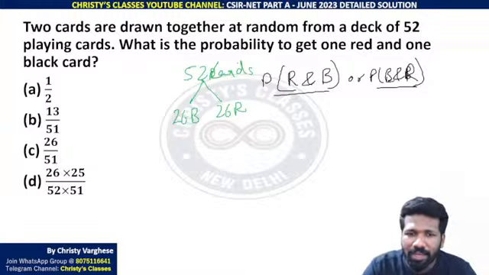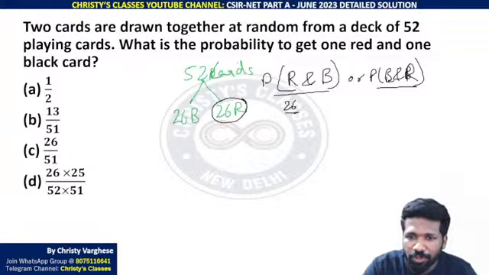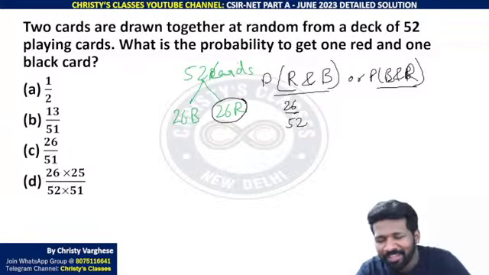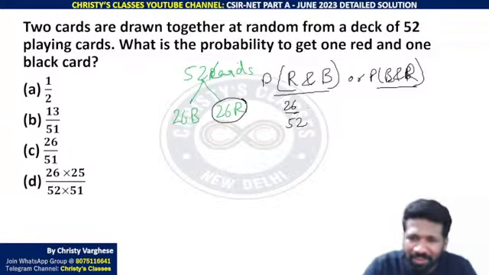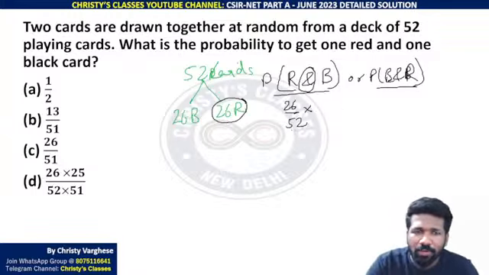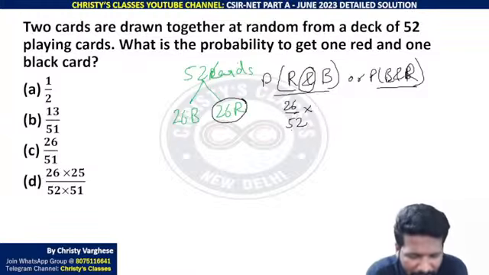Now red and black का probability क्या है? Red 26 red out of 52 total cards. So 26 by 52 or just 1 by 2 is enough, क्योंकि red आधा है, black आधा है. So आधा काफी है, but I will write it 26 by 52 itself. Fundamental principle of counting. And means multiplication. So multiply. Black का अभी red मिला, question में नहीं लिखा है, replacement किया है.